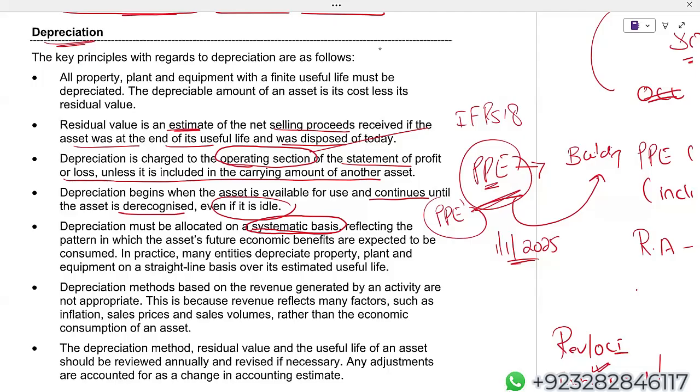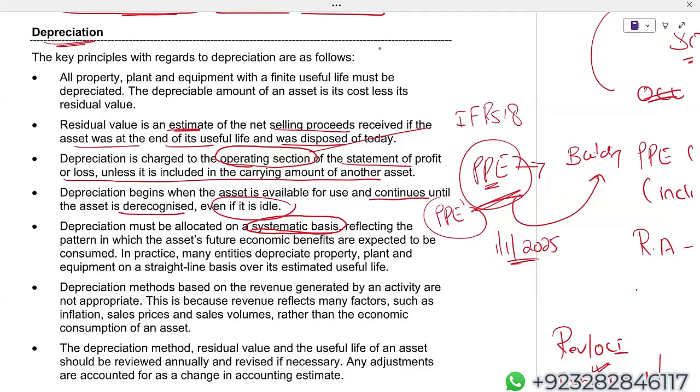But when I have a building, normally an office building, admin offices, obviously IAS 16 is applicable. But the company says that from that building we'll be getting more or less the same economic benefits. If you will be getting the same economic benefits, then you should be using the straight line method. And let me tell you one more thing. If the pattern of economic benefit changes after 2 years, after 3 years, then you have to change the depreciation method. And change of depreciation method is a change in estimate. And a change in estimate applies prospectively.